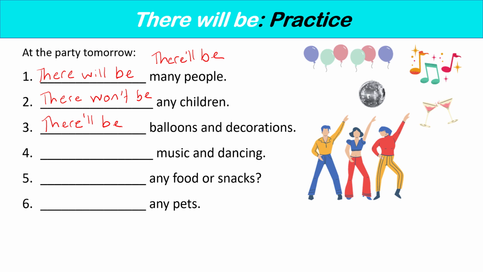And again, number 4, there will be or there'll be music and dancing. Now, number 5, we have to ask the question, will there be any food or snacks? And finally, number 6 is also negative. There won't be, or there will not be, any pets.